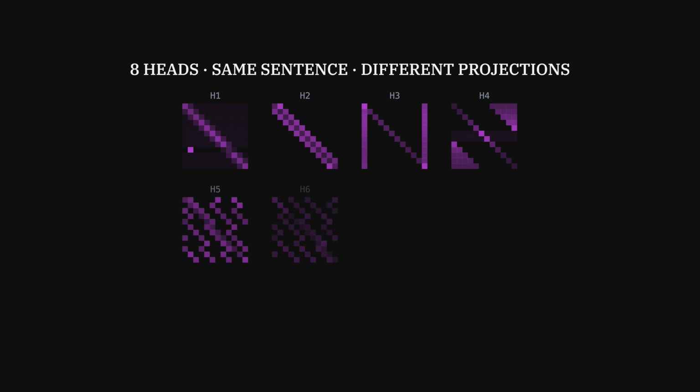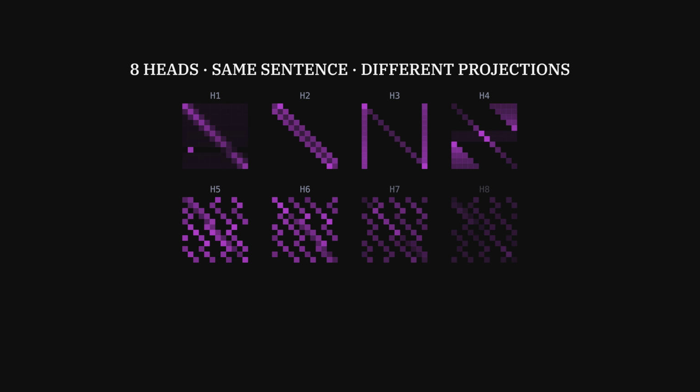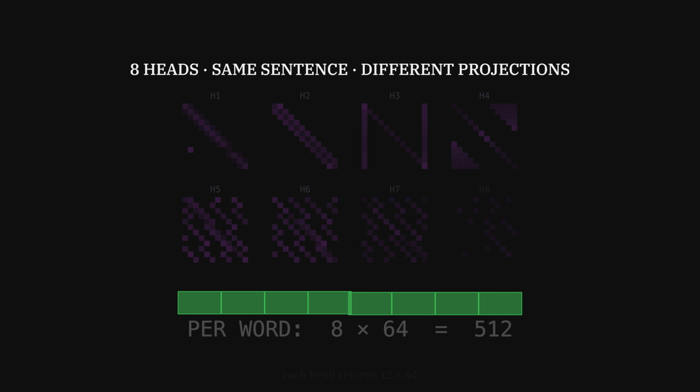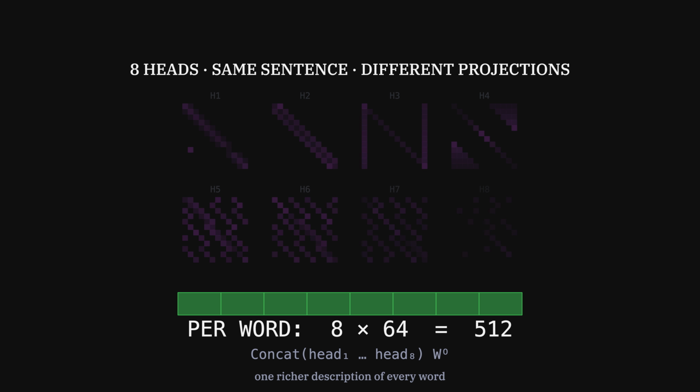Now run it 8 times over, side by side. The same operation, the same sentence, but each head looks through its own learned projection, so each one finds a different pattern. 8 heads, each returning 64 numbers. Set them side by side, and you have 512. One richer description of every word.